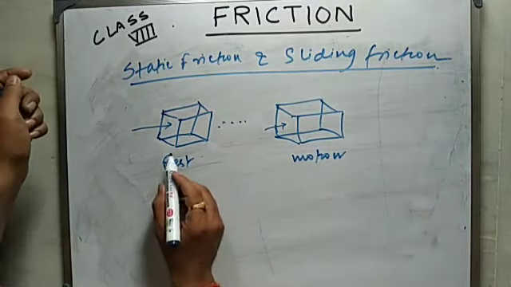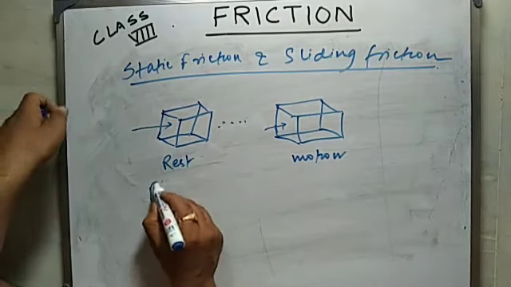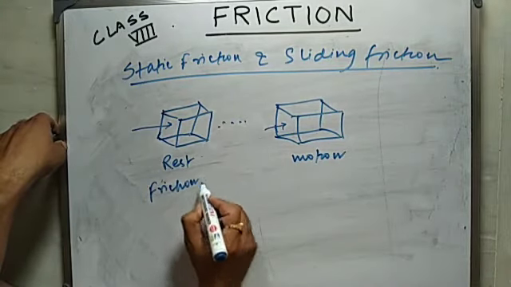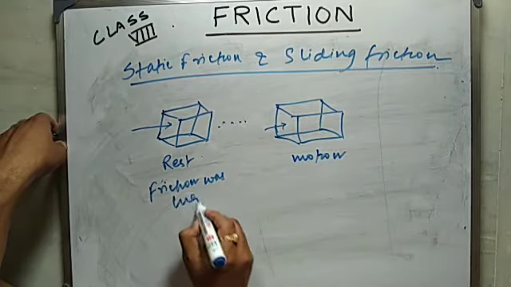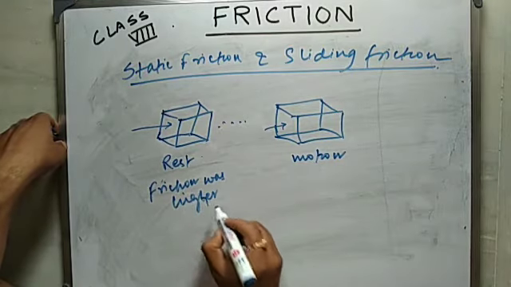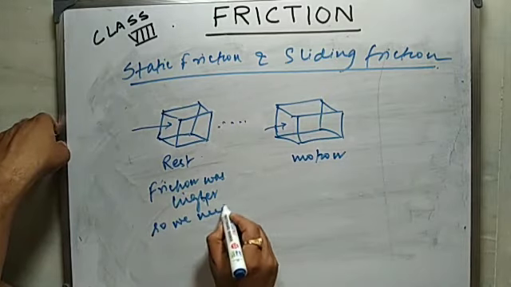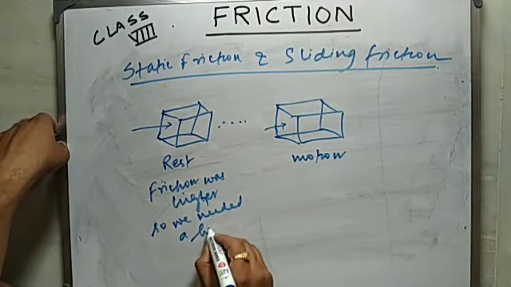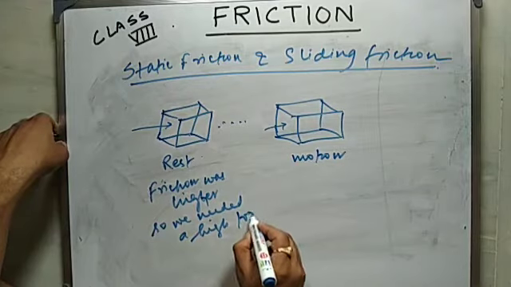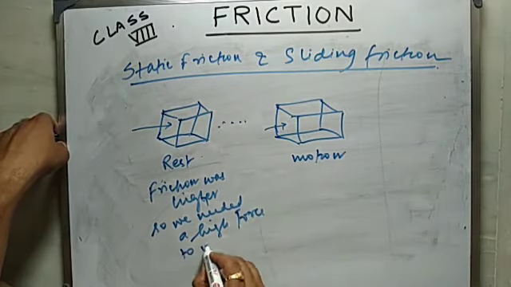That means initially when friction was higher, so we needed a high force to move it.